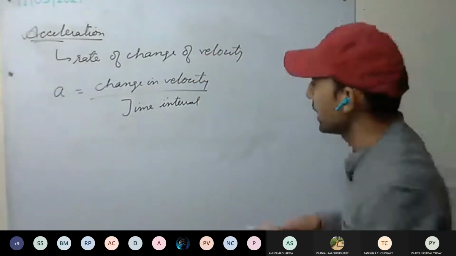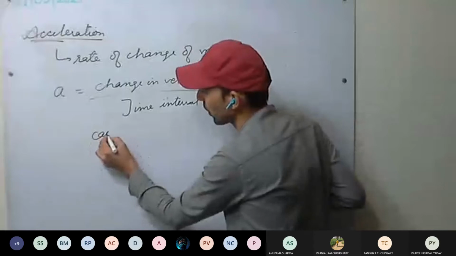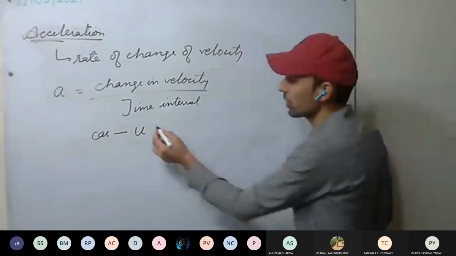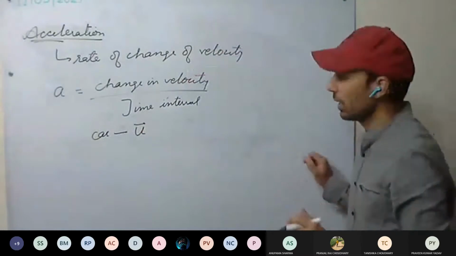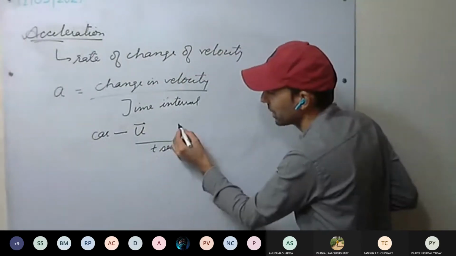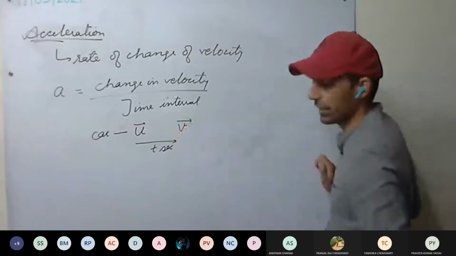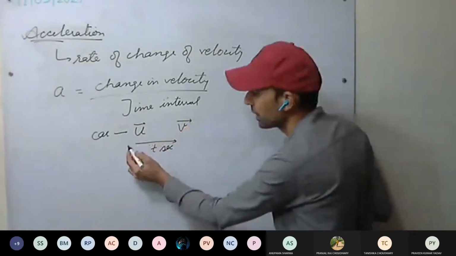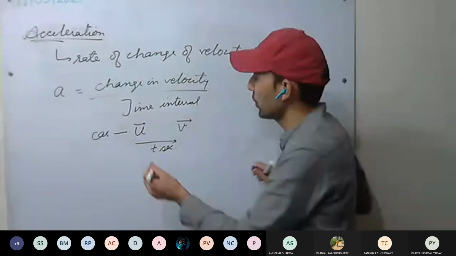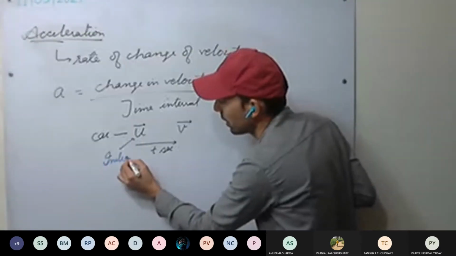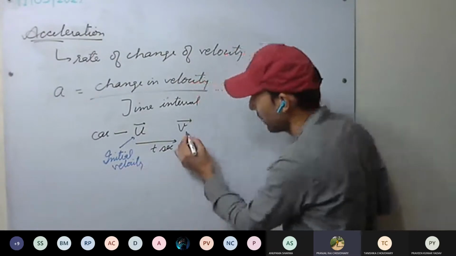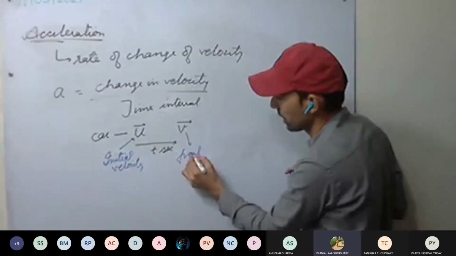So how can we calculate the change in velocity? For example, a car or a body is moving with initial velocity u. Now it accelerates for t seconds and its velocity after t seconds becomes v. So u is our initial velocity and v is our final velocity.